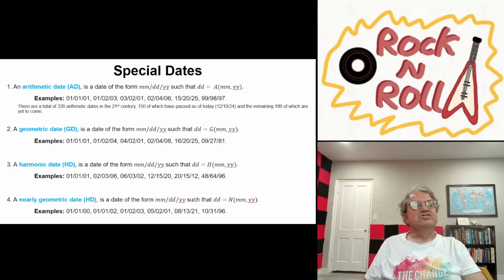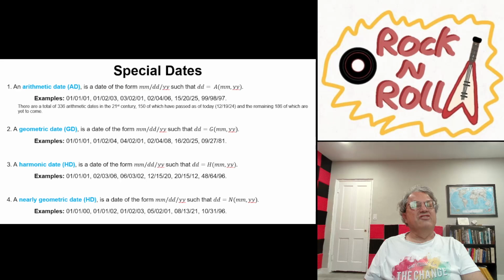And then some other examples are February 4th, 2006, 020406. These are pretty easy to come up with. 15, 20, 25. You can come up with as many as you want. 99, 98, 97. That's one towards the end of the century. No, actually, that one's wrong. There's no 99th month or 98th day of the month. So that one was a mistake. Sorry about that. But I actually did count how many arithmetic dates there are.